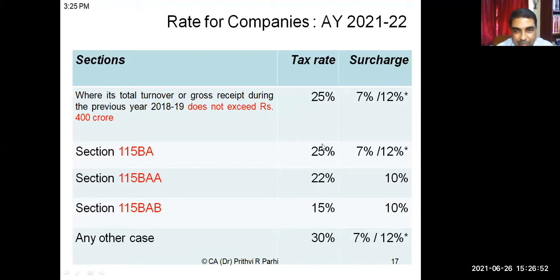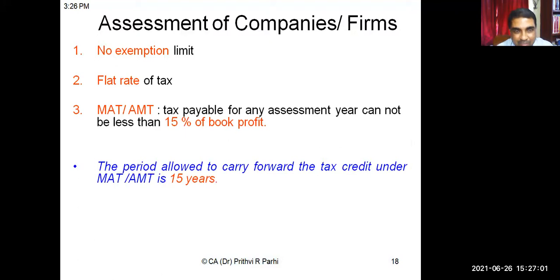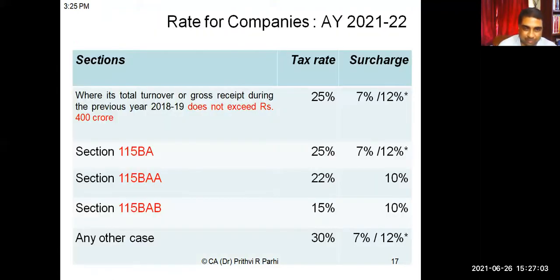You might be wondering what these sections are. I will show you that. This is the tax rate applicable to the company. Now, first let me show you what this 115BA, BAA, BAB is. You will have some idea, because you see tax rates may be less here: 22%, 15%, 25%. Quickly, I'm showing you those provisions.